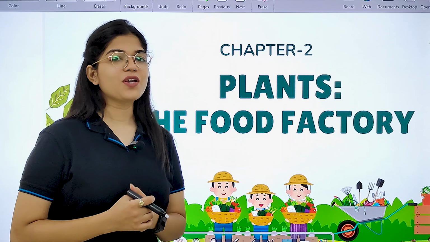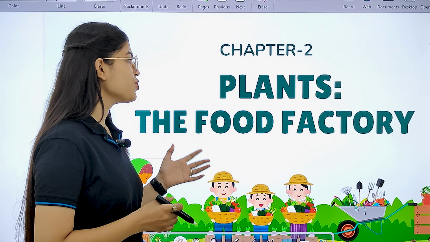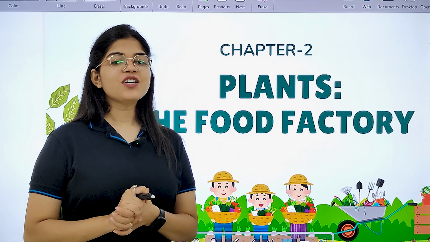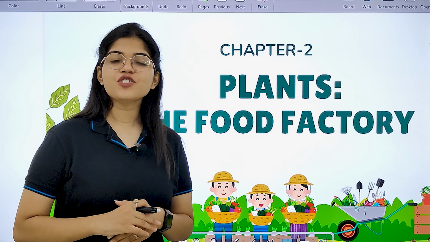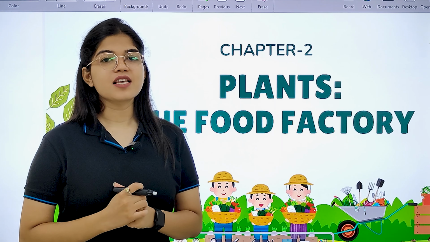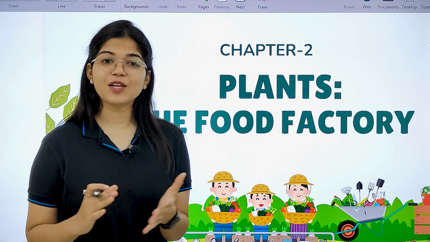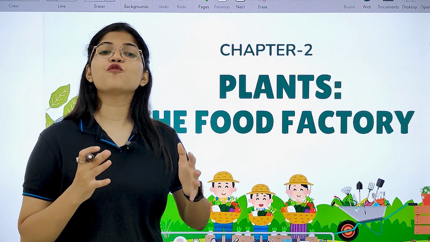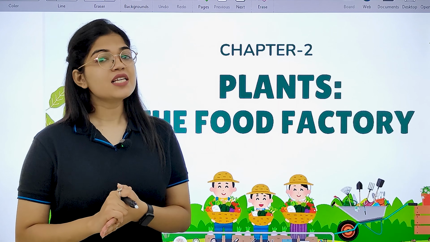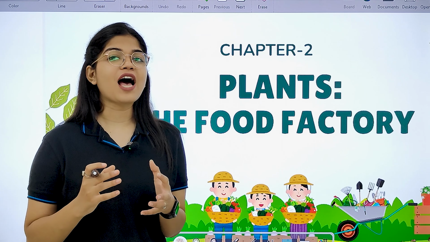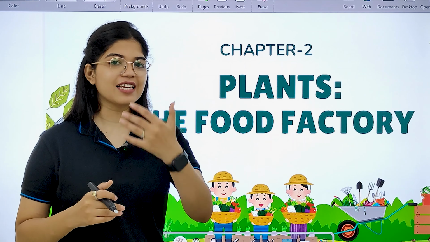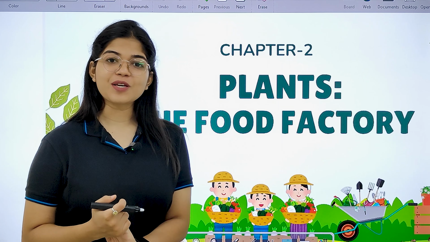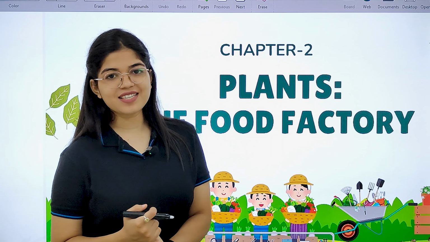Children, today we are going to start with chapter number 2, that is Plants, Food, Factory. So let's begin with the wonderful journey of the plants, and how they prepare their own food. Just like we have a kitchen as a food factory at our home, similarly, plants also have tiny kitchens inside their leaves, through which they prepare their own food. So now let's explore it, okay?